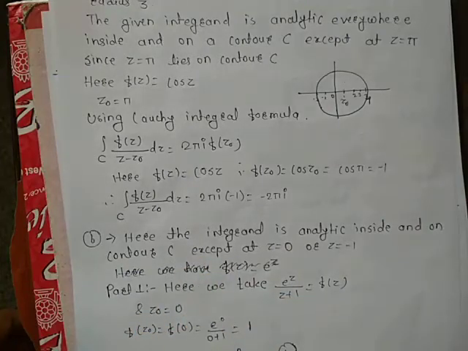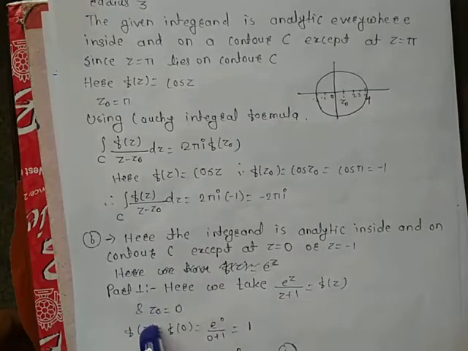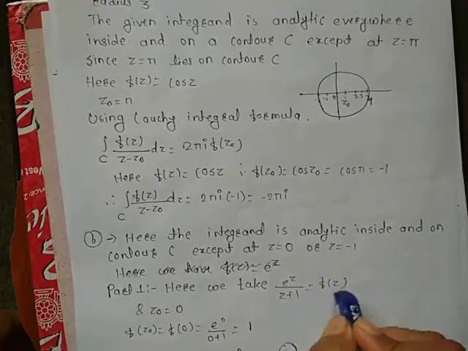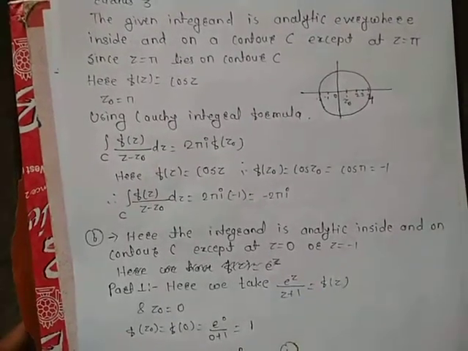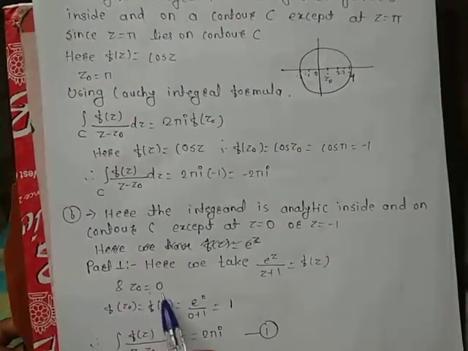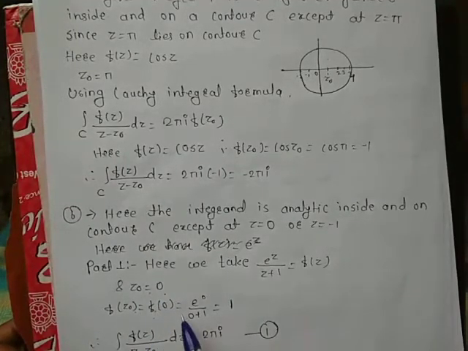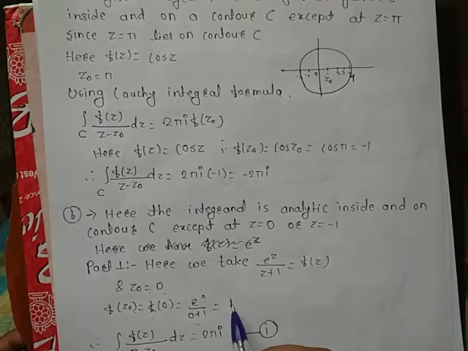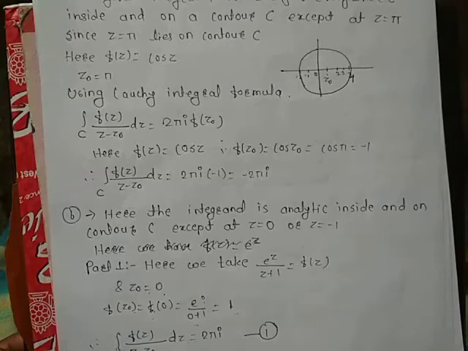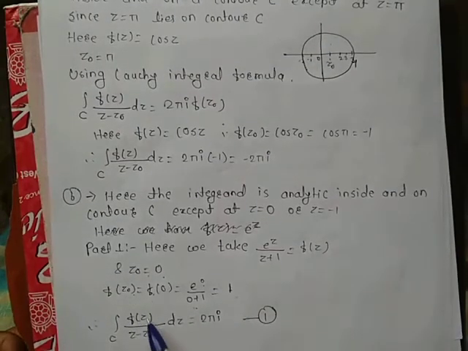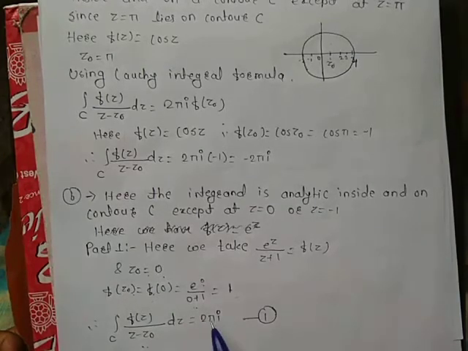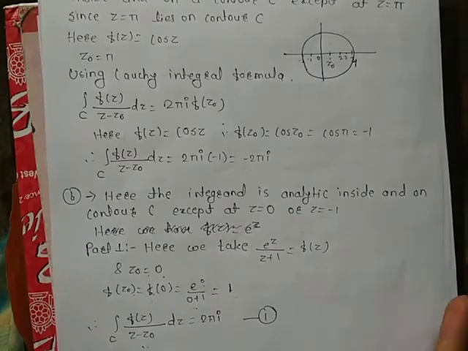So here we make two parts. First we take z0 = 0 and f(z) as this. f(z0) is f(0), which is equal to e^0 upon (0 + 1), which is equal to 1. So by the formula, the integral over C of f(z)/(z − z0) dz is equal to 2πi. Call this equation number 1.